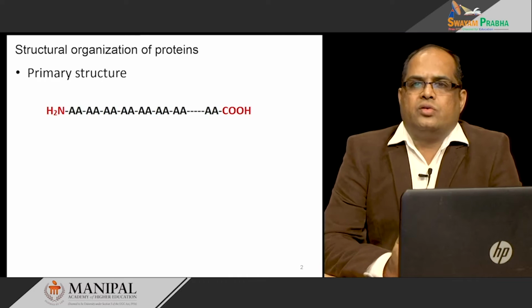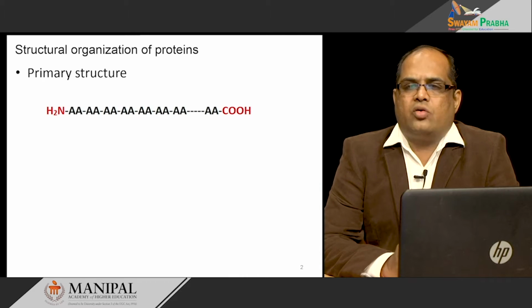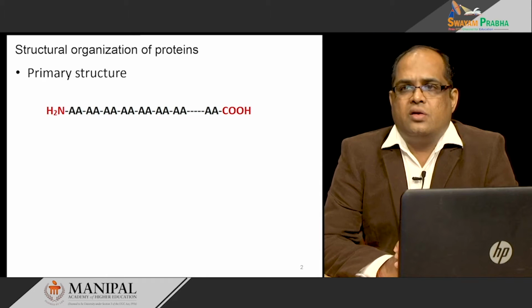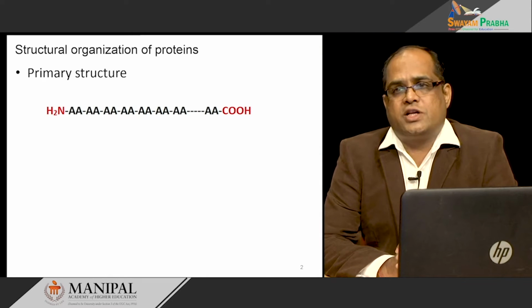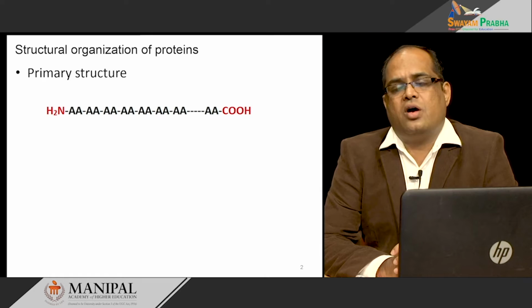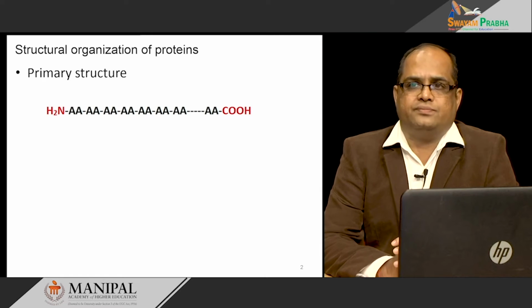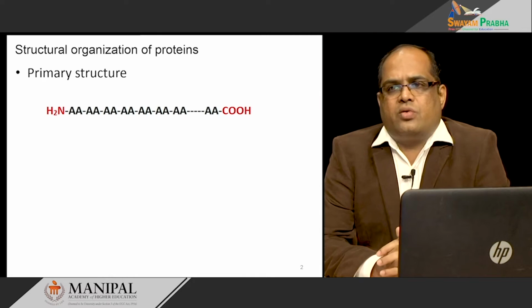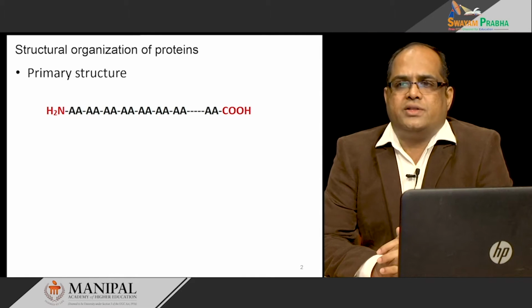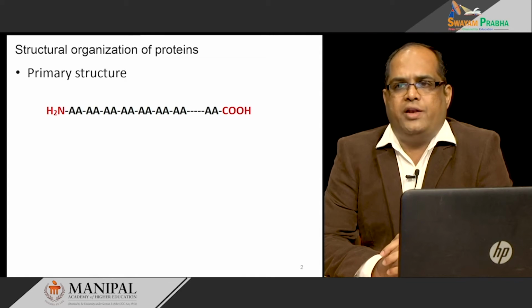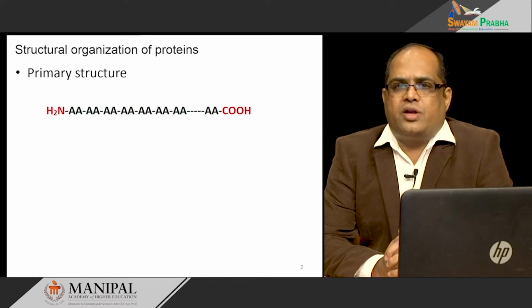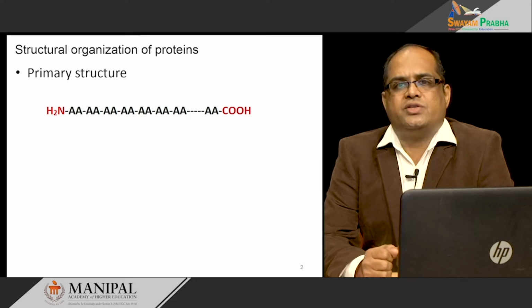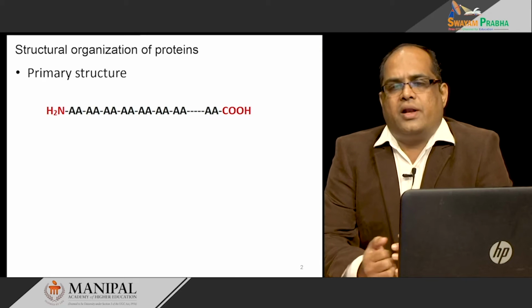Before moving into how the hemoglobin and collagen structures help in their functions, we will look into the different structural organization of proteins, how the proteins are organized. We have different structures of proteins. One is the primary structure of the protein. Primary structure of protein is nothing but a linear chain of amino acids joined to one another by the